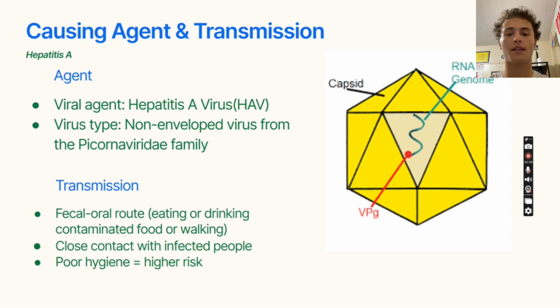Hepatitis A is usually spread through something called the fecal-oral route. This means people get it by eating or drinking things that are contaminated with tiny amounts of infected stool. It can spread from person to person, especially when people don't have good hygiene. Traveling to countries where hepatitis A is common is another risk. The best ways to prevent it are good hand washing, clean drinking water, and vaccines.